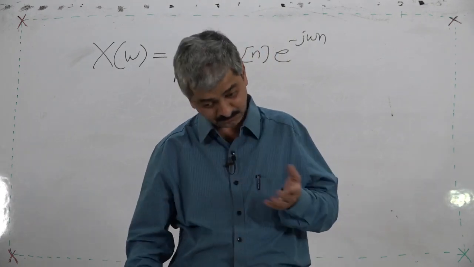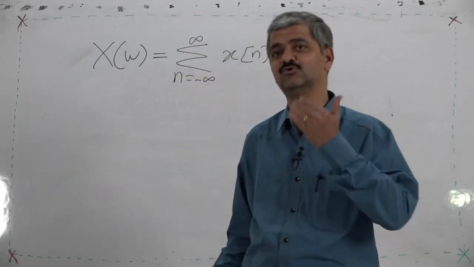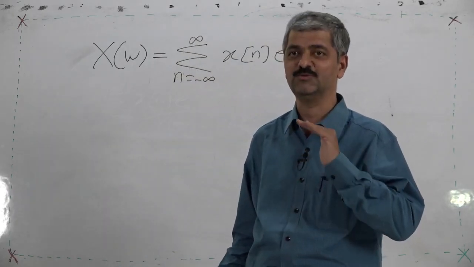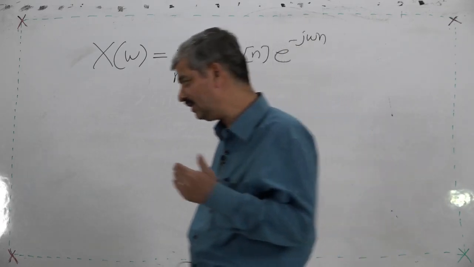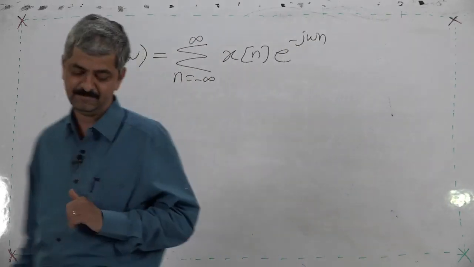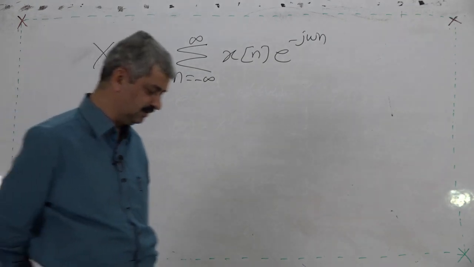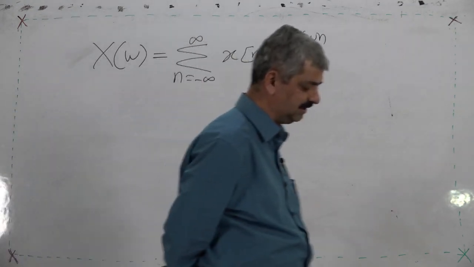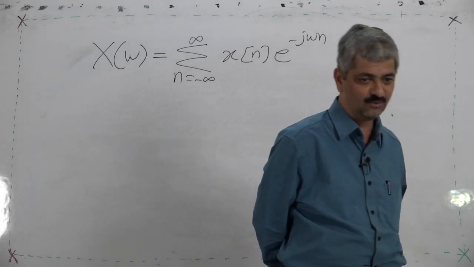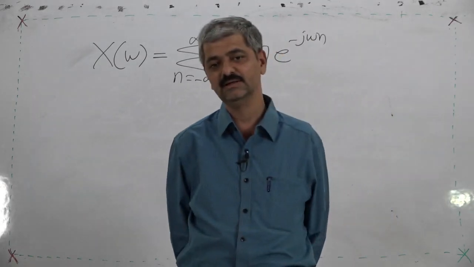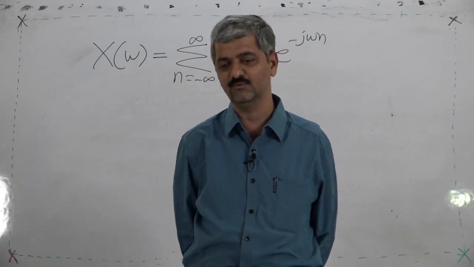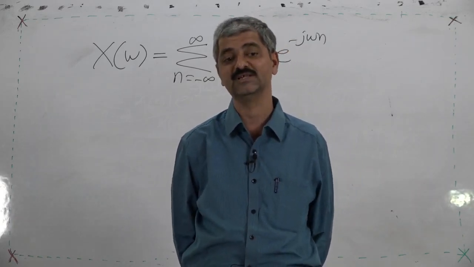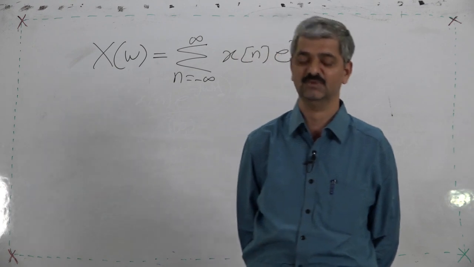So now what is given? X(omega) is given. What is to be found out? x[n] is to be found out. So what will that x[n] be now? In the case of discrete to continuous, it was a weighted sum. Now it is a scaled integration. I am using the word scale instead of weight because it is continuous.